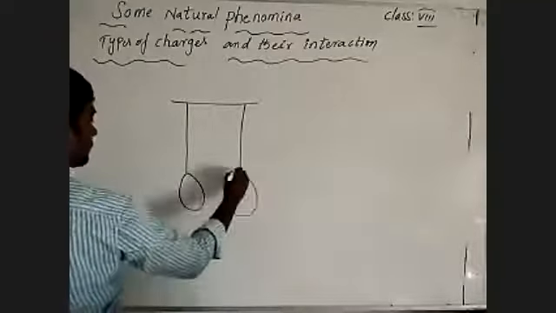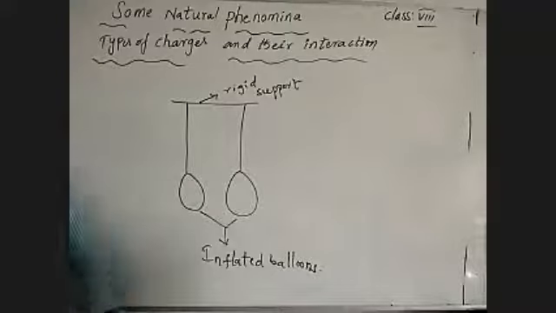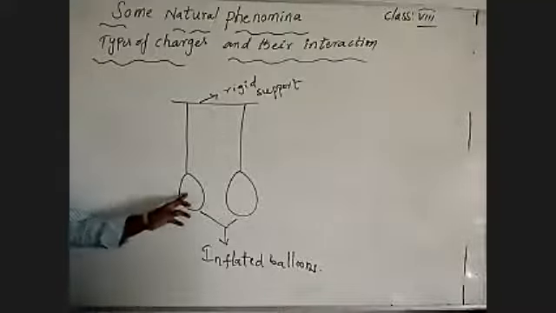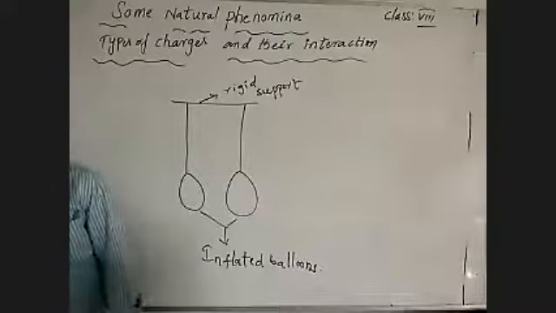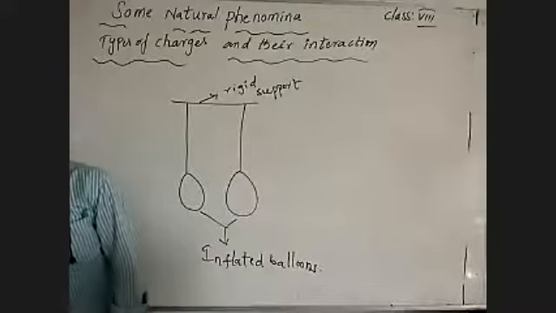Those two are inflated balloons. Understand? See carefully what I'm doing. Before what I draw on the table column must be important. So what I'm saying here: inflated balloons hung to a rigid support, a fixed support.